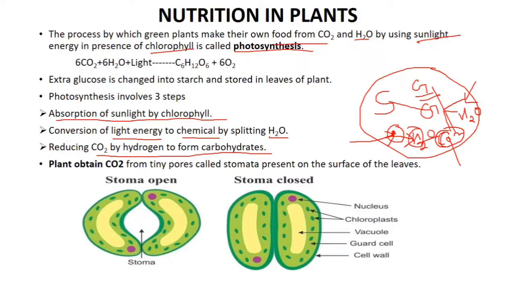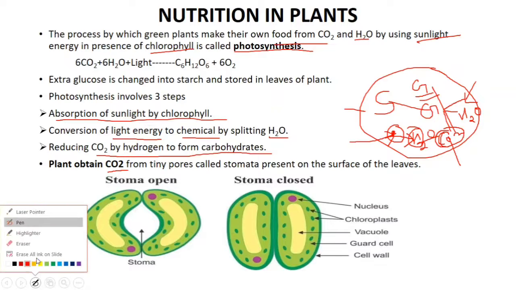Now the question comes, we have seen that many things are required by the leaves for photosynthesis, like water, carbon dioxide, sunlight, and chlorophyll. Now we'll see how the plant gets all these things. So the plant obtains carbon dioxide. From where does the plant get the carbon dioxide?